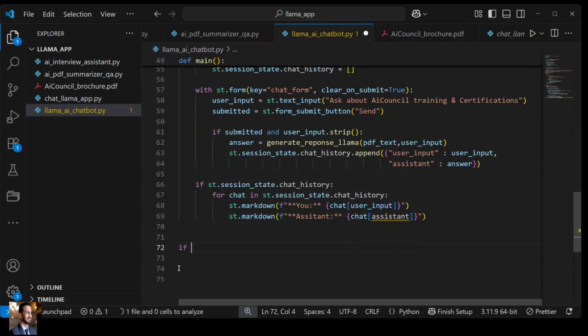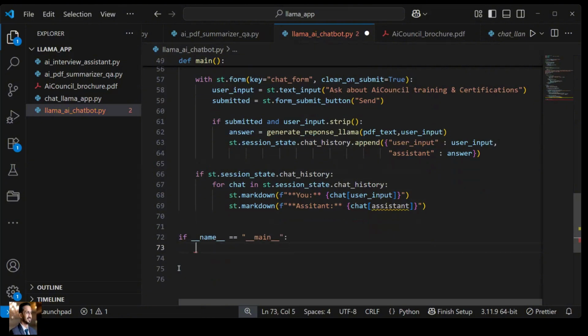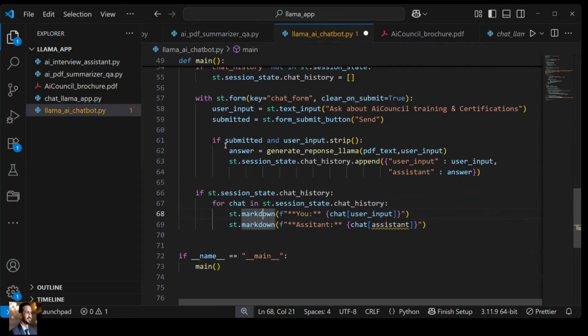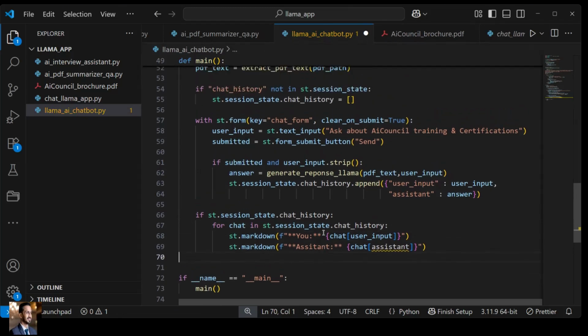We can directly trigger the main function, because the main function will do everything. It will read the things, it will print the output, everything it will do, right? So main. Okay, it will read the thing, generate the output, and then showcase the output. Okay, it looks good as of now, right?